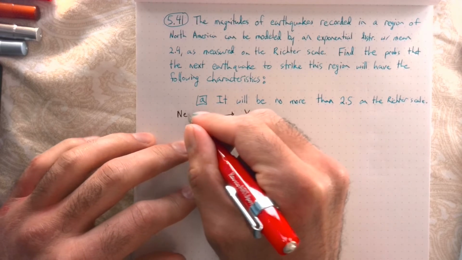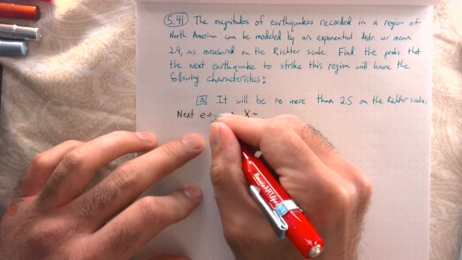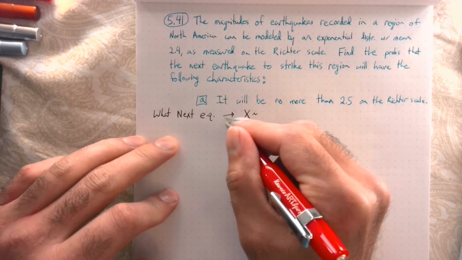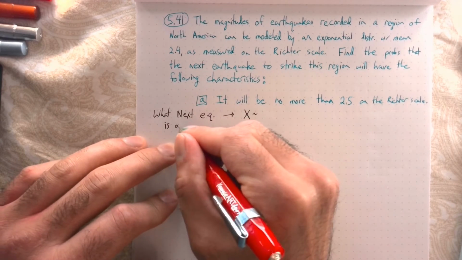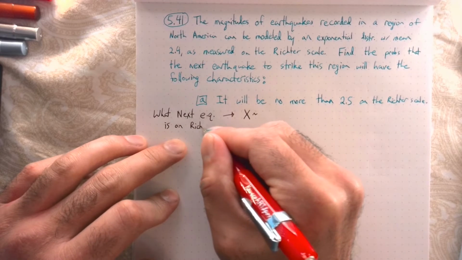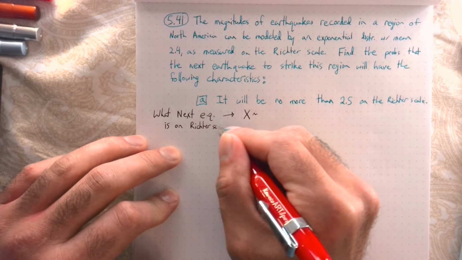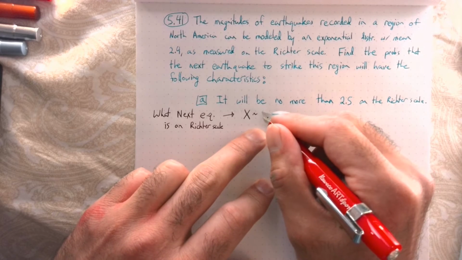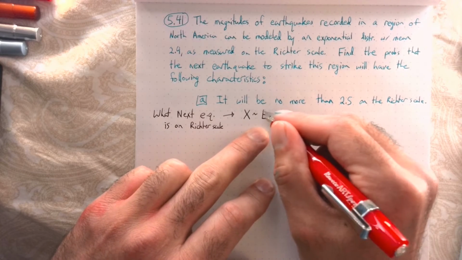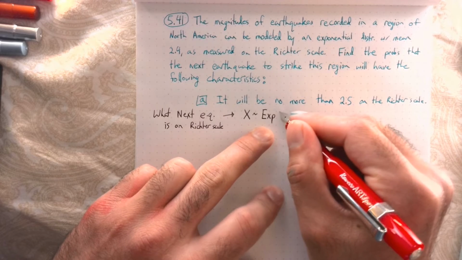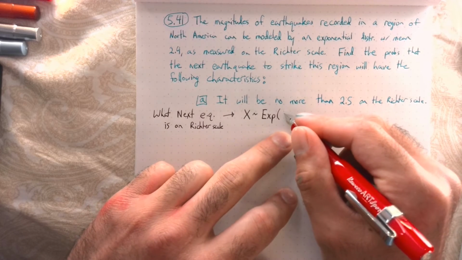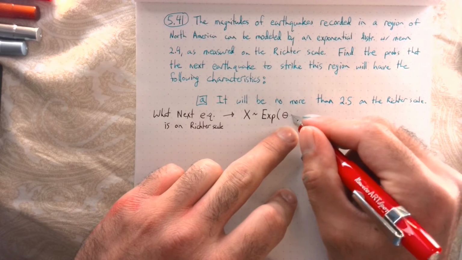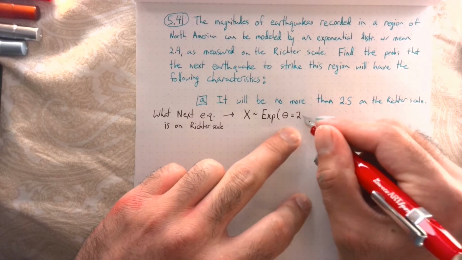We were given that this is going to be approximately exponentially distributed with mean, which remember, for an exponential distribution is going to be theta equal to 2.4.